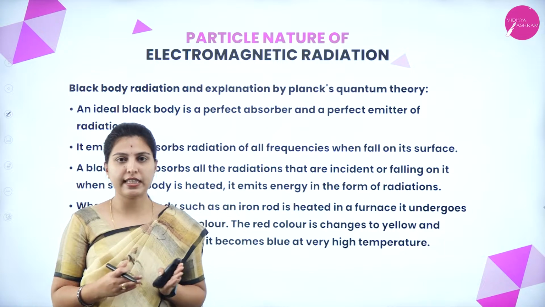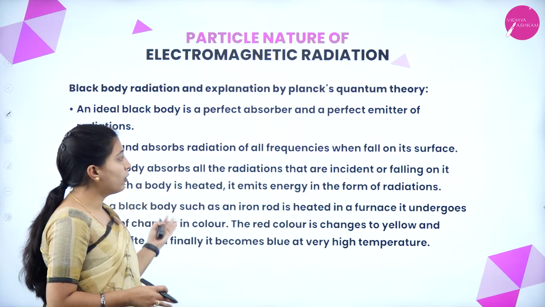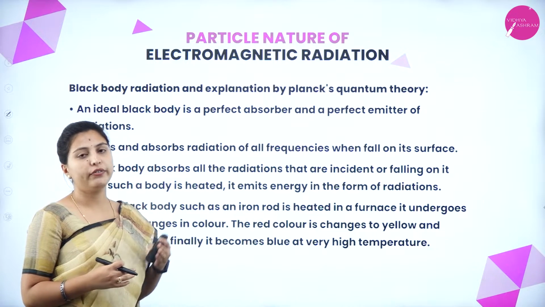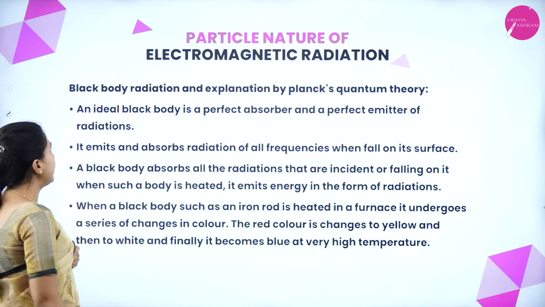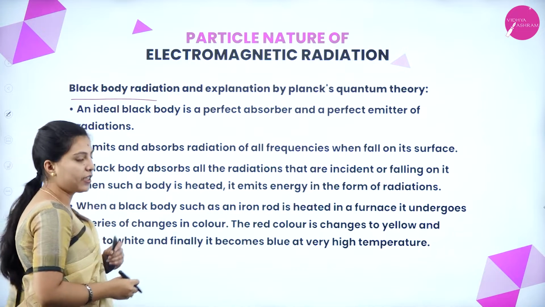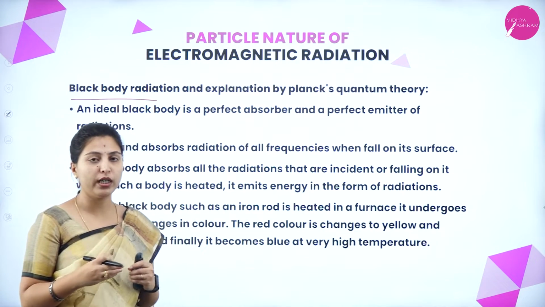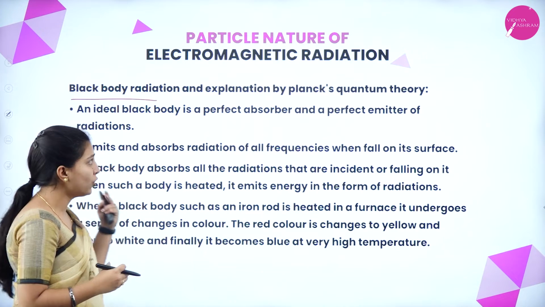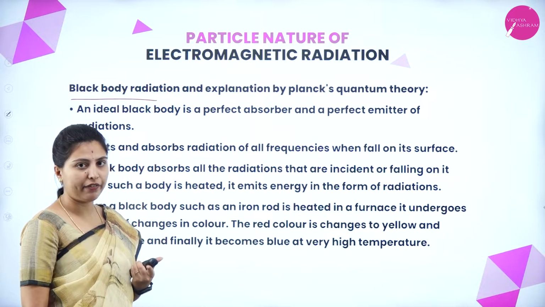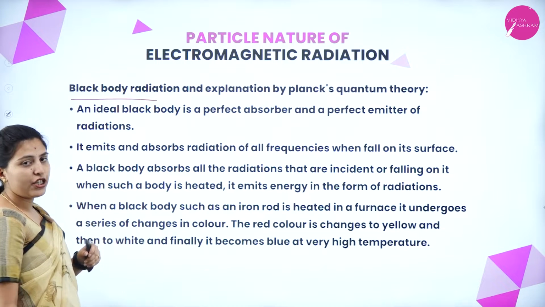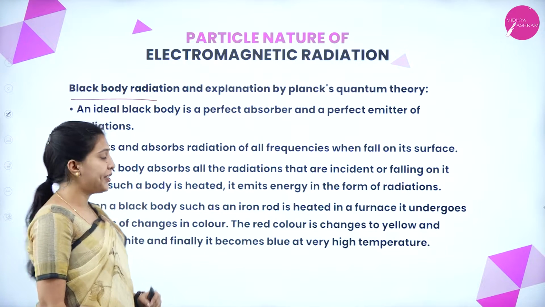Next, till the previous slides we have seen the wave nature of the electromagnetic wave. Now we are looking at the particle nature of electromagnetic radiation. First we will see black body radiation as explained by Planck's quantum theory. We know that after the drawbacks of Maxwell, Max Planck came to explain black body radiation and the photoelectric effect using the particle nature of electromagnetic radiation. Now we are looking at black body radiation.